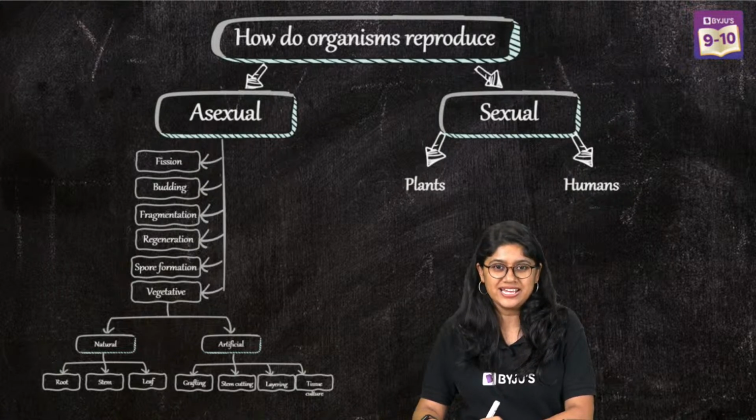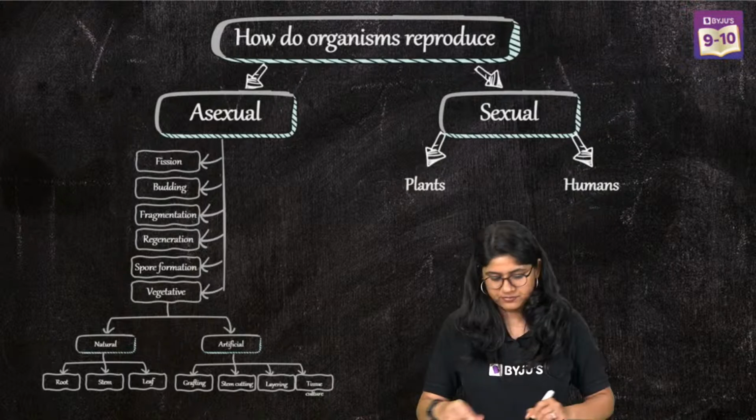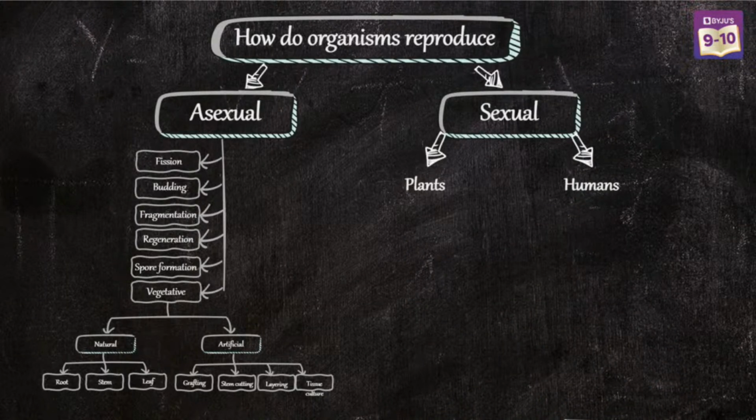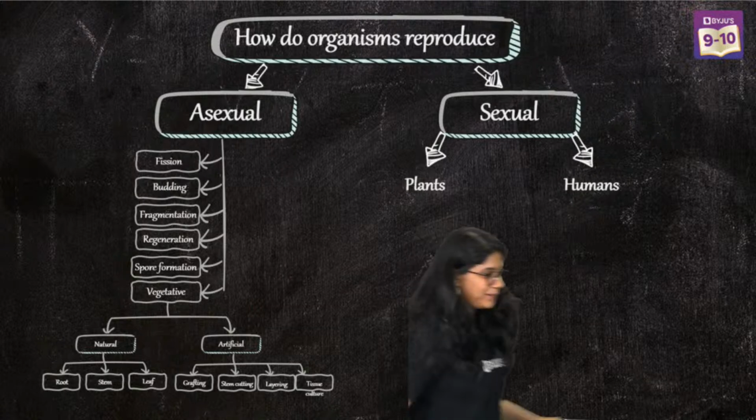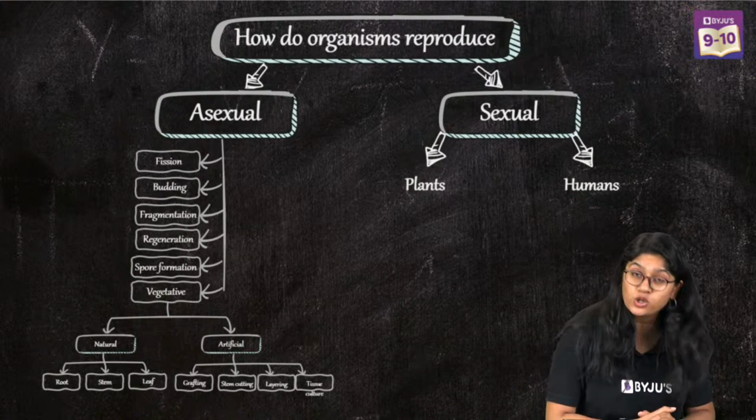In sexual reproduction, we have two parents. And in sexual reproduction, we'll see the formation of gametes also.